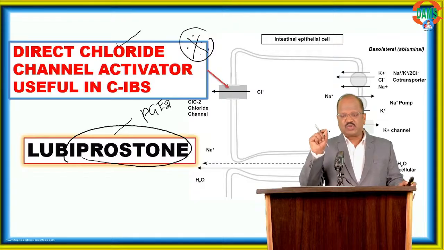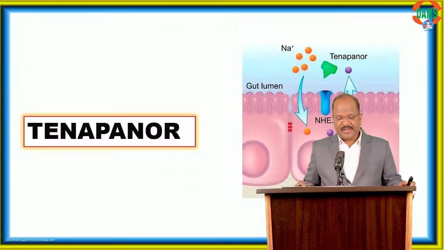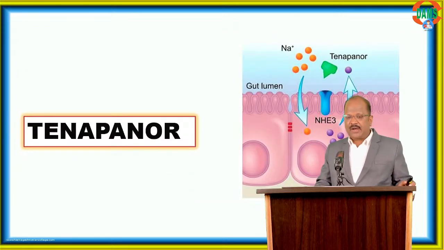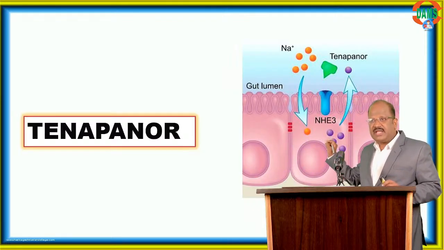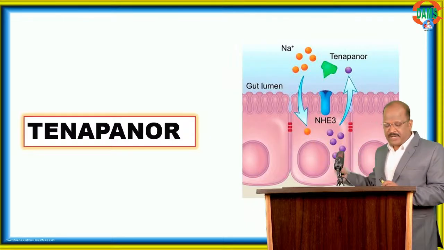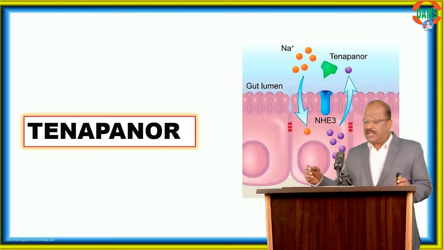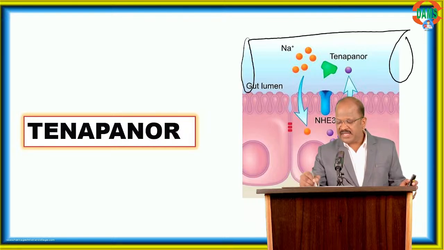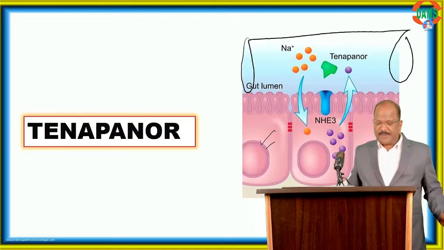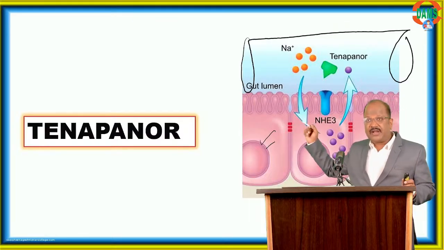Now one super interesting question. I have one drug called Tenapanor. Please watch the diagram and tell me the mechanism of action. Imagine this is the lumen of the intestine and these are intestinal cells. Anybody want to answer? What is the mechanism of action?